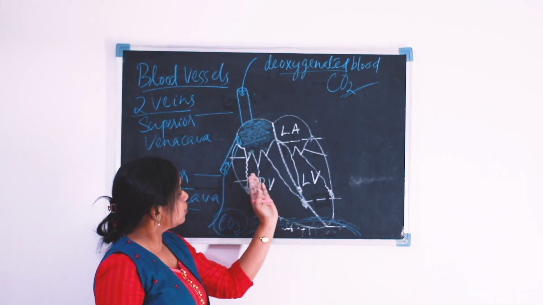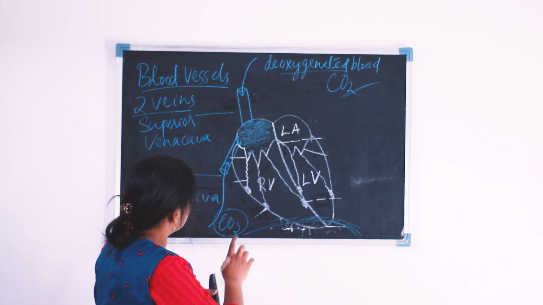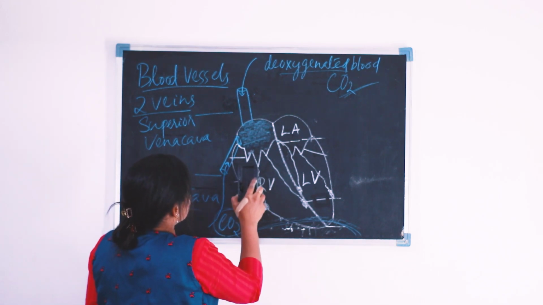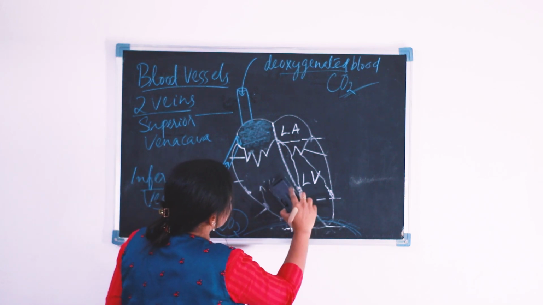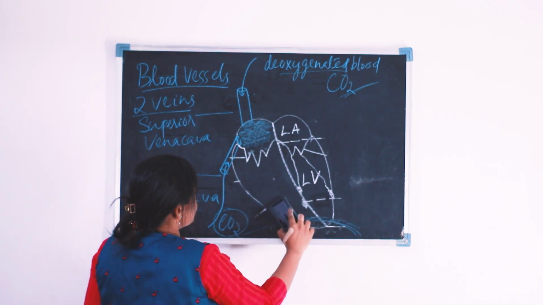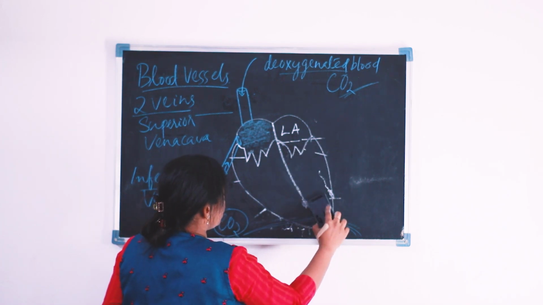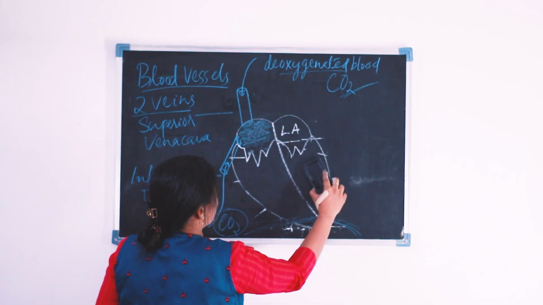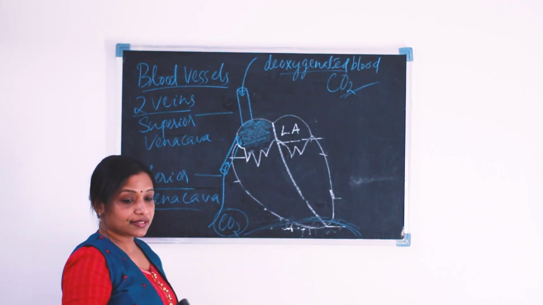While moving on to another blood vessel, before that I will rub this, the chordae tendineae. This part also I am rubbing. It is not needed here because I want to explain something else. So I am rubbing the chordae tendineae as well as the papillary muscles. Yes, dear students. Now we can see that.